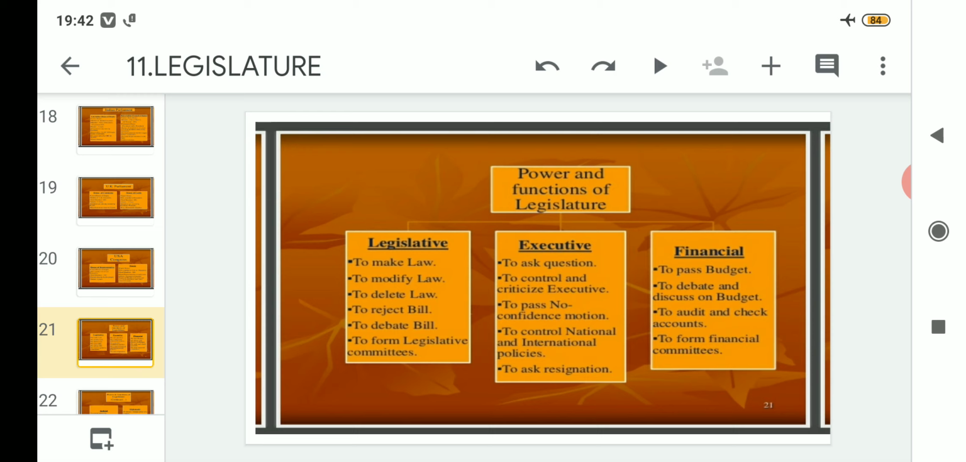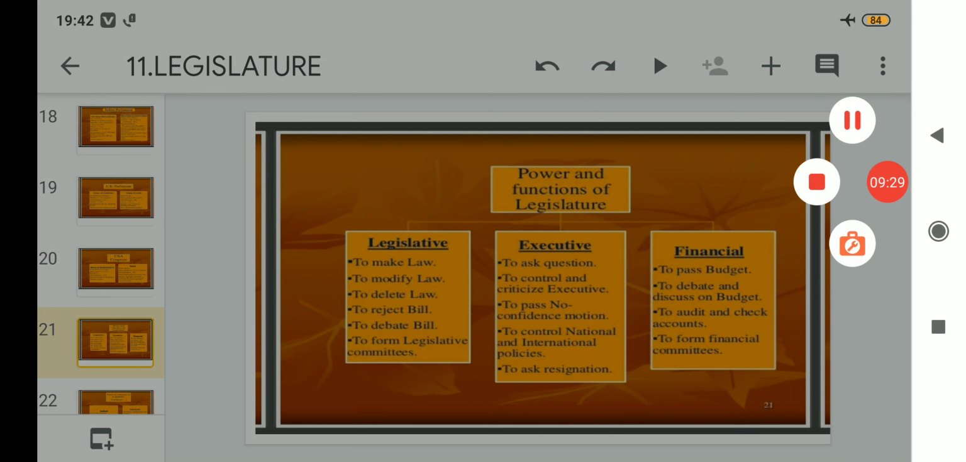And last but not the least, it can form financial committees. It has the power to form what? The financial committees, which will do what? The three points that we have read above. If they have formed financial committees, these committees will firstly pass the budget. If they think that anything should be included or excluded, they can have a debate or discussion on that particular budget, and they can audit and check each and every account if they wish.